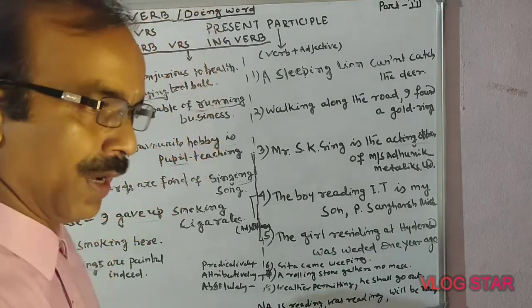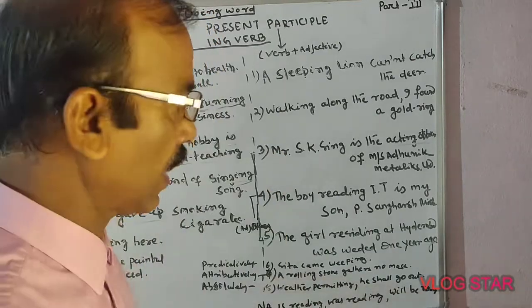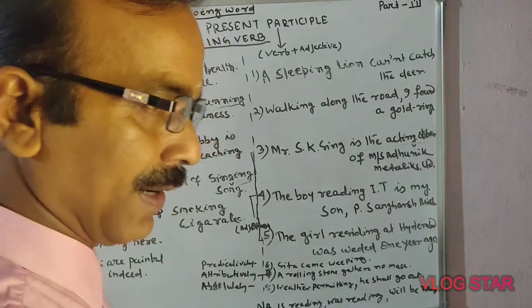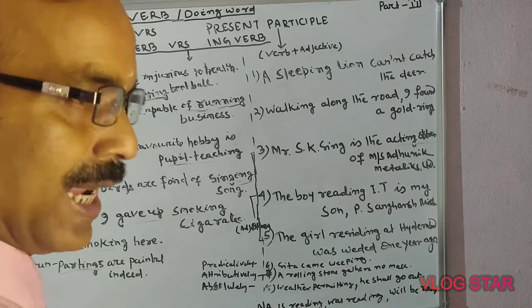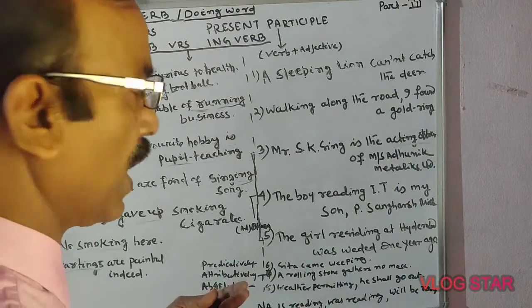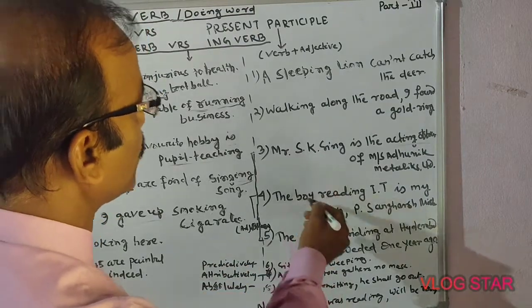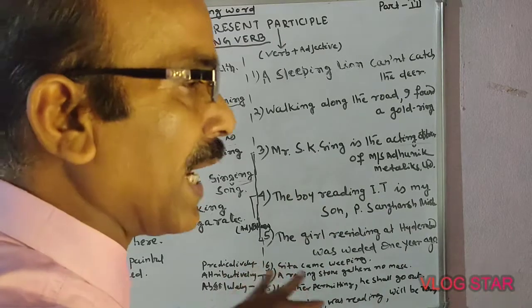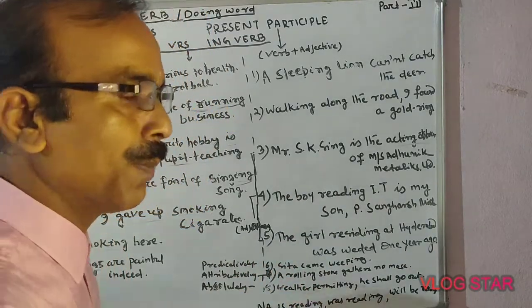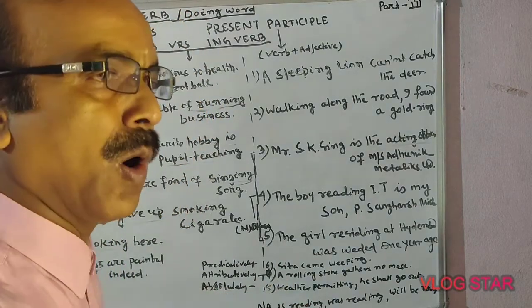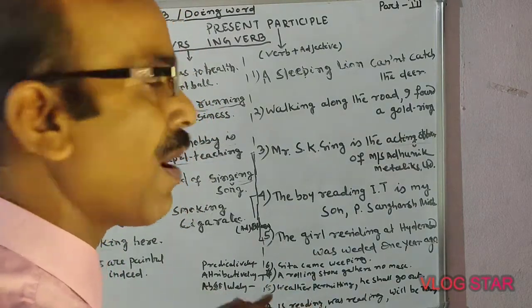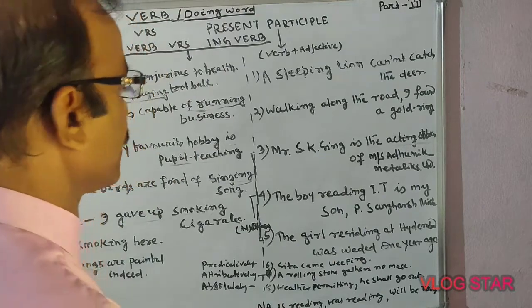For example, whenever I teach you the clause chapter, I will make you understand it elaborately there. But here I am making this into a separate sentence, which is also called an adjective clause. How will it become an adjective clause?